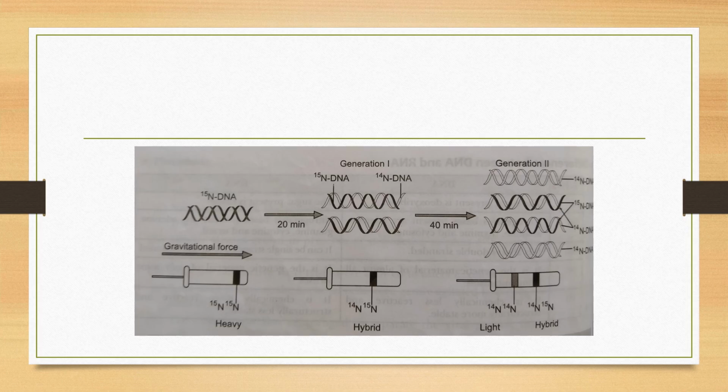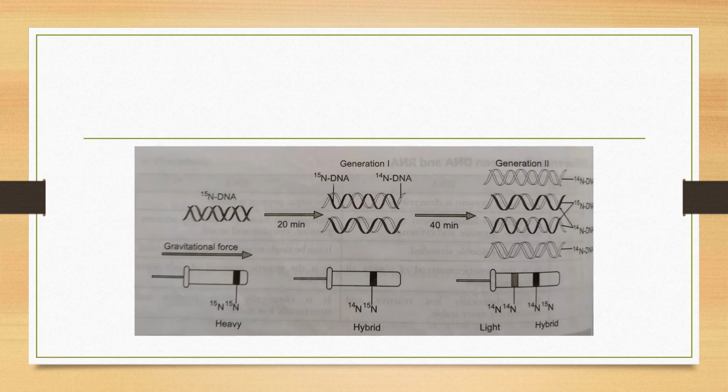They found that the DNA was at an intermediate stage, one strand N15, which is parental, and the other N14, which was newly synthesized. This was seen after 20 minutes, the first generation. And after 40 minutes they got generation 2.